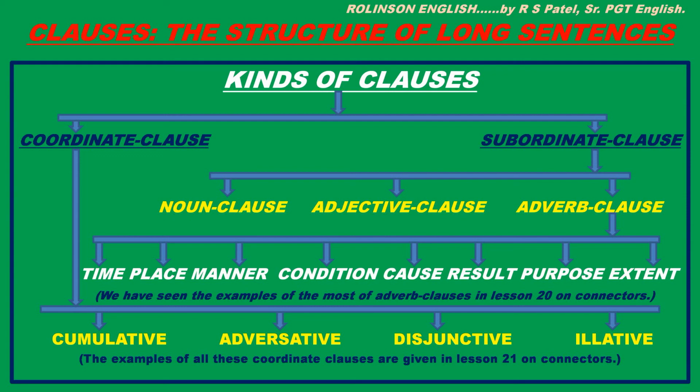Adverb clause of time, adverb clause of place, manner, condition, cause, result, purpose and extent. Now coordinate clause. They are classified into 4 groups: cumulative, adversative, disjunctive and relative. This classification of coordinate clauses is based on the kind of connectors as we have seen in the previous lesson.